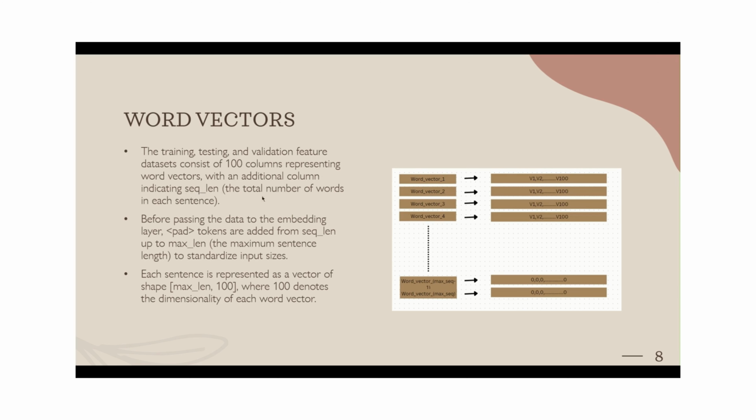This determines the total number of words present in each sentence. This will be useful for the model to know how many words are in the sentence itself, and that would be useful to capture the attention.